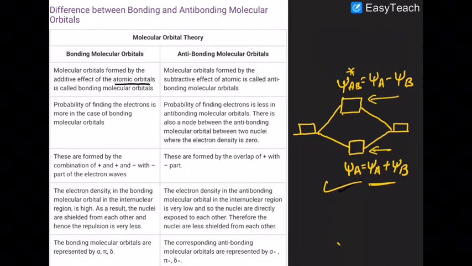Today we are going to discuss the electronic configuration of the various species. Before that, we have to look at the differences between the various types of bonding and anti-bonding molecular orbitals.